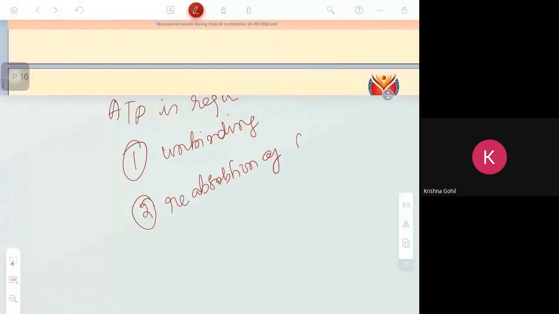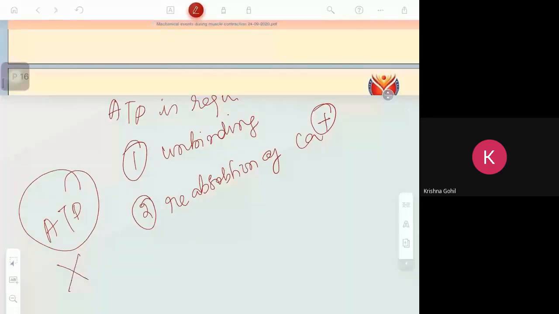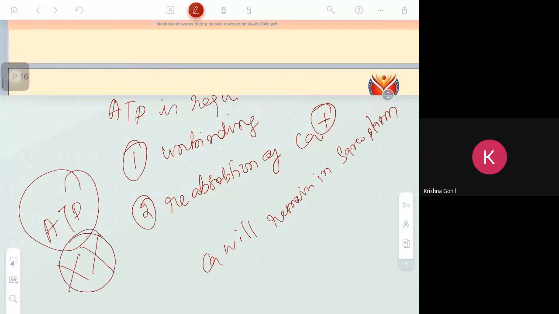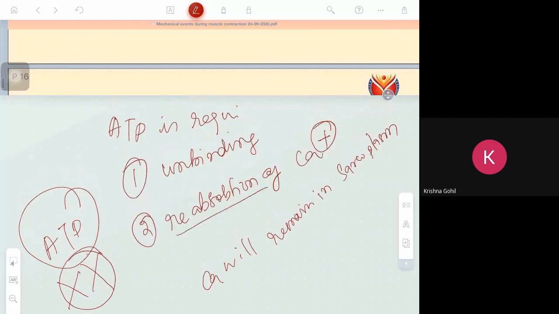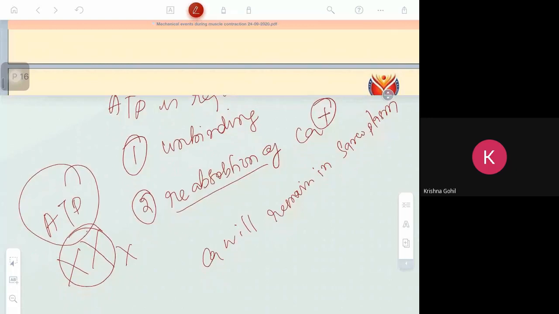Suppose ATP is not present, what will happen? Calcium will remain in the sarcoplasm. I have told you ATP is required for reabsorption. If ATP is not present, reabsorption will not occur. That is, calcium released from the sarcoplasmic reticulum will not be reabsorbed.